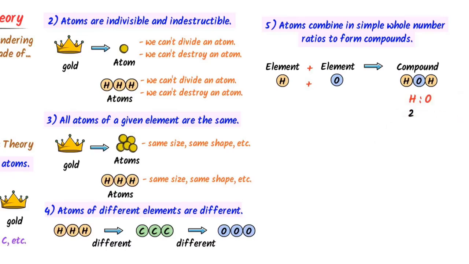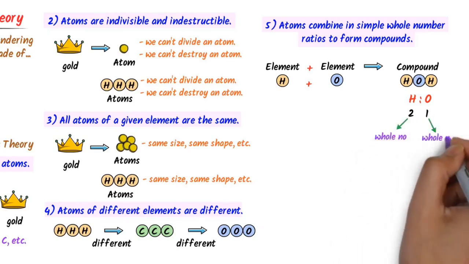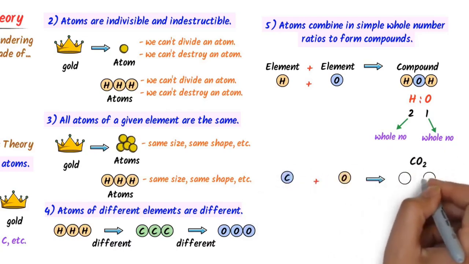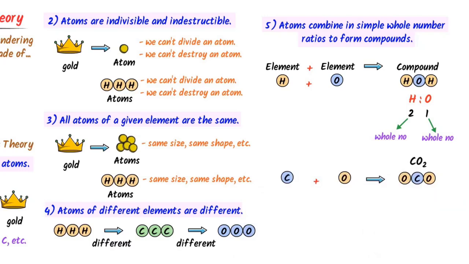So we can say that there are two atoms of hydrogen and one atom of oxygen. Both 2 and 1 are whole numbers. So we can say that in a compound like water, the ratio of atoms is always a whole number. Similarly, consider carbon dioxide. The ratio of carbon to oxygen is 1 to 2. Still the ratio of atoms is a whole number.